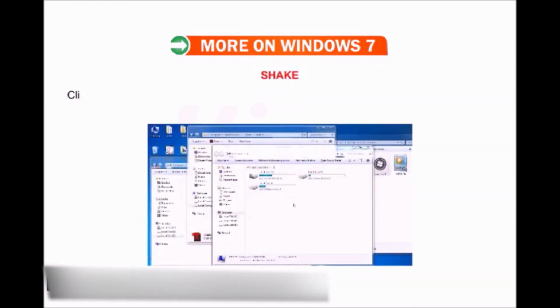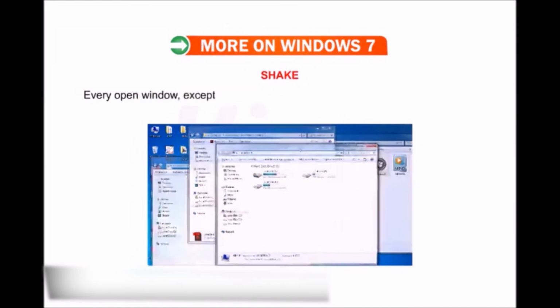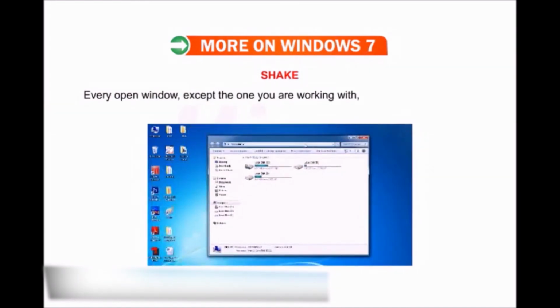Shake. Click on the top of a window and without releasing the mouse button, give your mouse a shake. Every open window except the one you are working with will disappear. That is, they will be minimized.